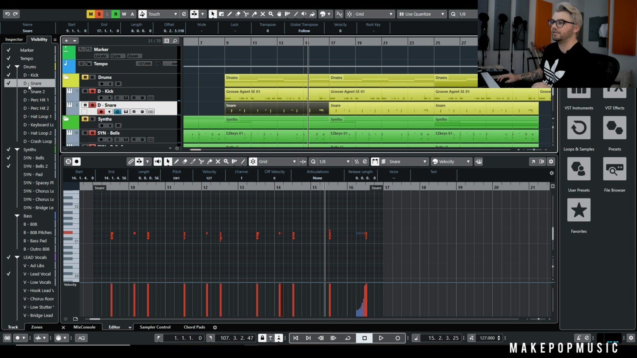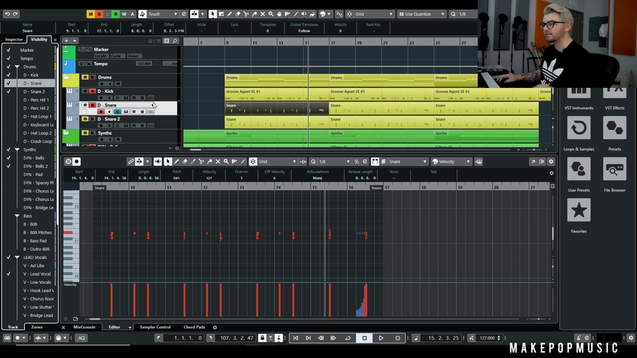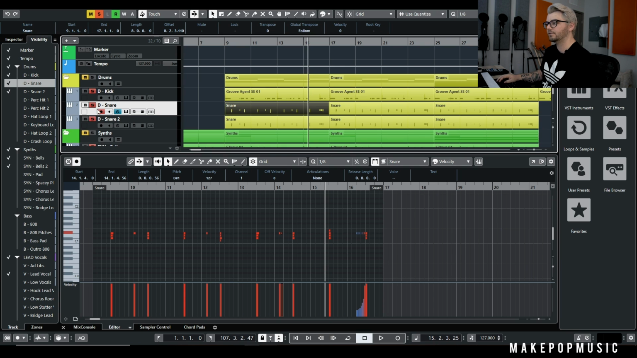And I wanted to keep everything super simple. So I really like that snare drum, but I wanted a little bit more depth, so I actually added this one.